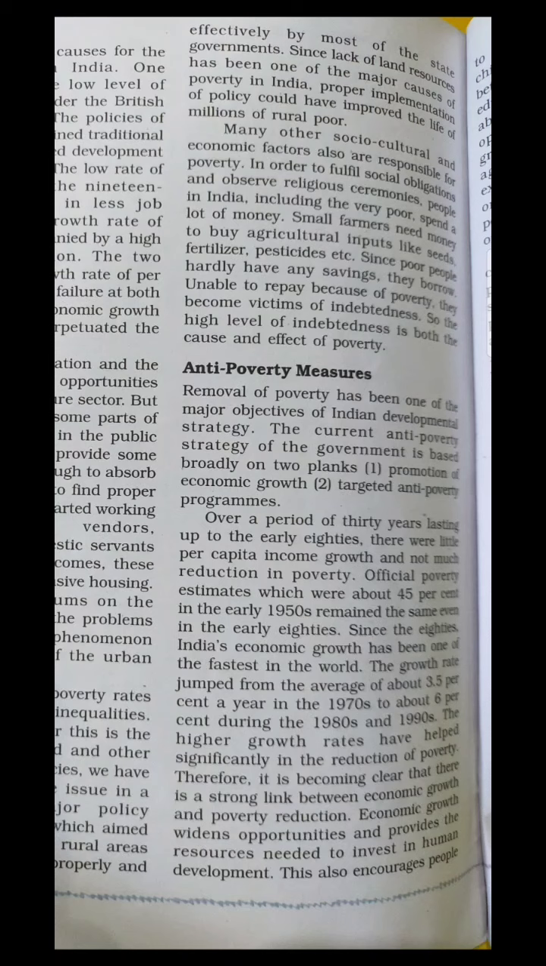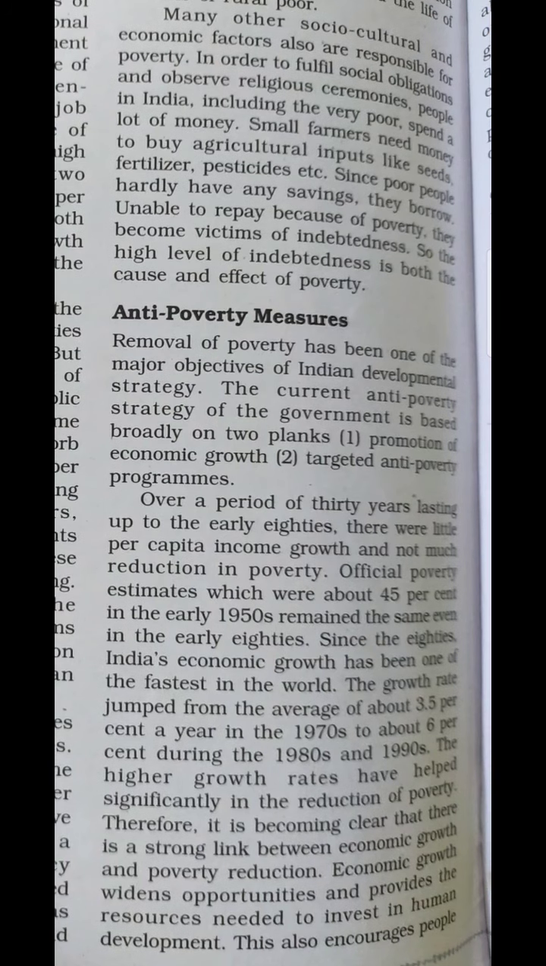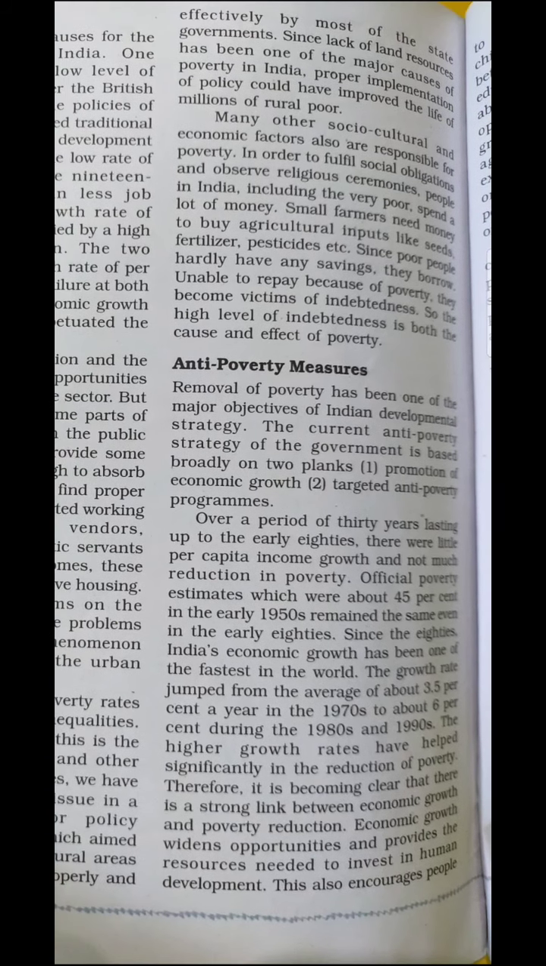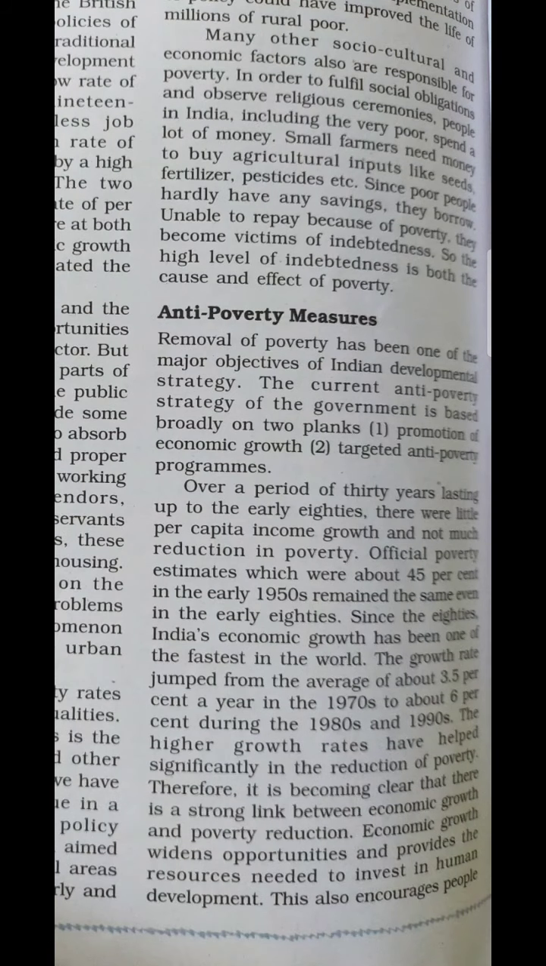So the various steps or strategies made by the government are based broadly on two planks, or two sides. The first one is related with the promotion of economic growth, and the second one is related with the targeted anti-poverty programs. So definitely when economic growth takes place in a country, the reduction of poverty will automatically start. When per capita income of each and every person starts rising, economic growth of a country definitely happens when the people of the country are economically developing. Only then is it possible. Now if the people are not developing economically, how can a country get proper economic growth?